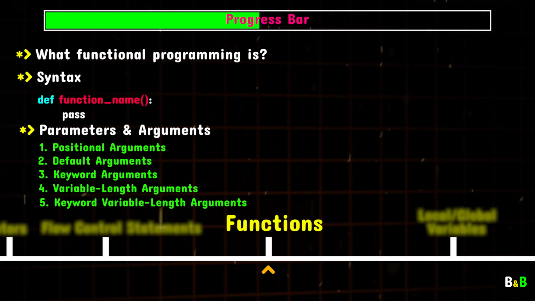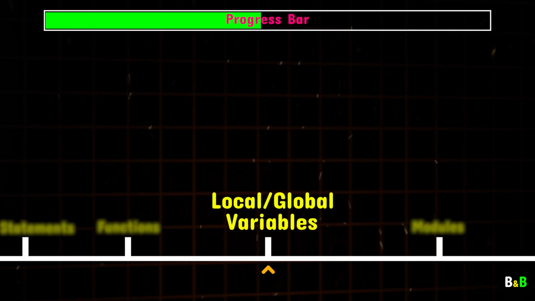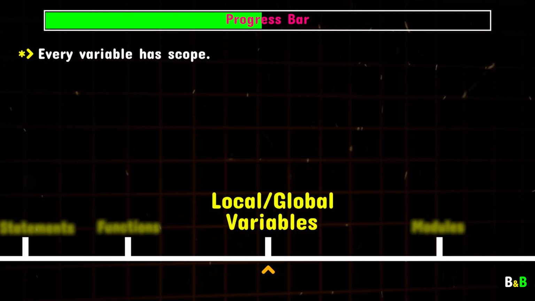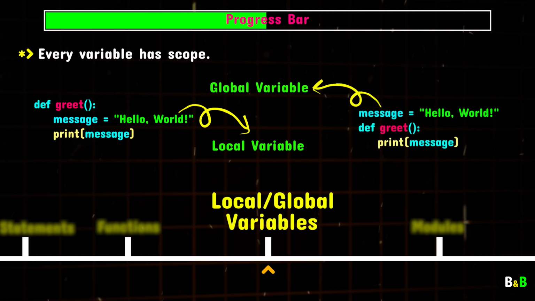Once we've covered everything about functions, we'll shift gears to understand the concept of local and global variables. In Python, every variable has a scope, which determines where it can be accessed in your code. Some variables are local, meaning they're confined to a specific part of your program, like inside a function. Others are global, meaning they can be accessed from anywhere in your code. We'll break this down step by step.